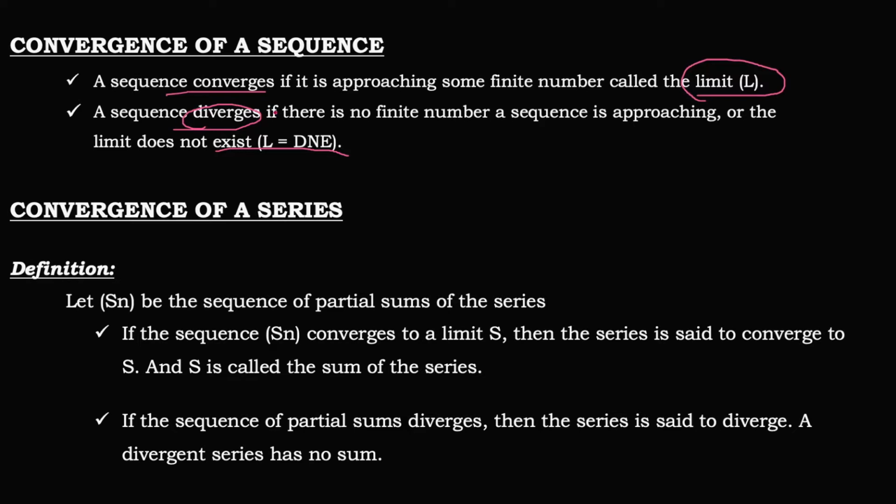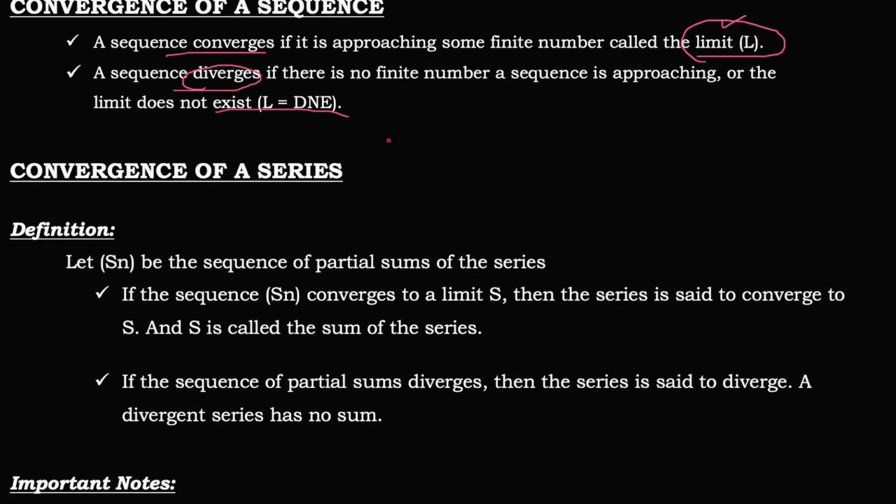So you must only remember that if the limit exists in a given sequence, then the sequence is convergent. But if the limit does not exist, or the sequence does not approach any number as it goes to infinity, then the sequence is a divergent one.